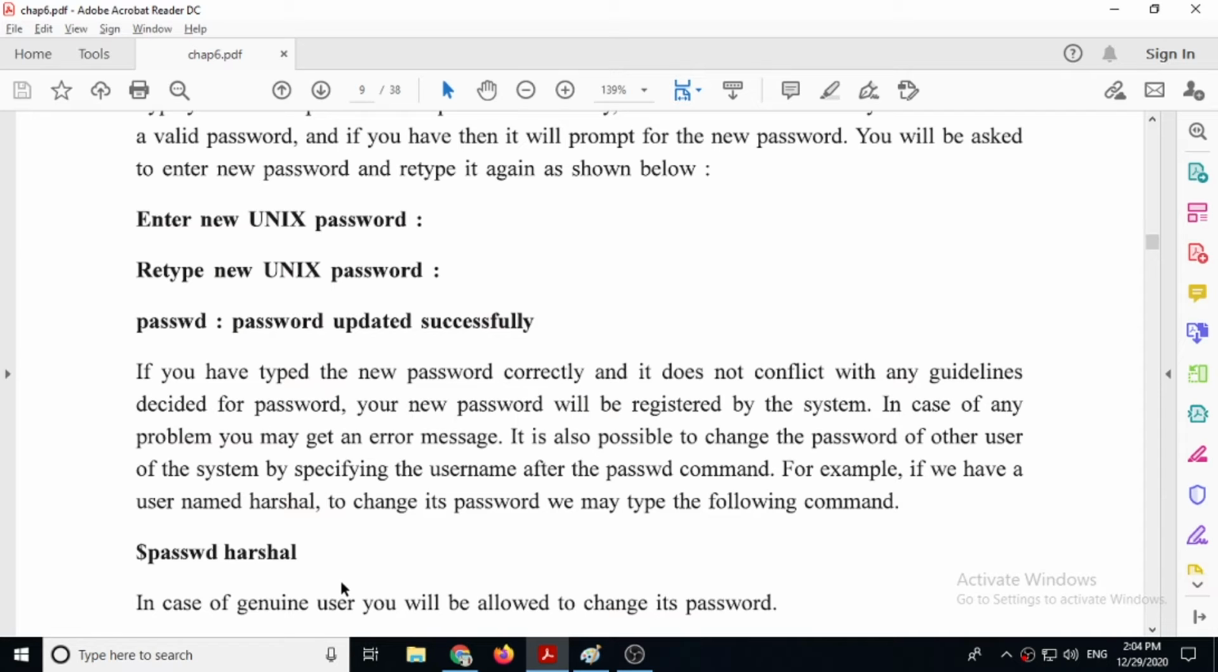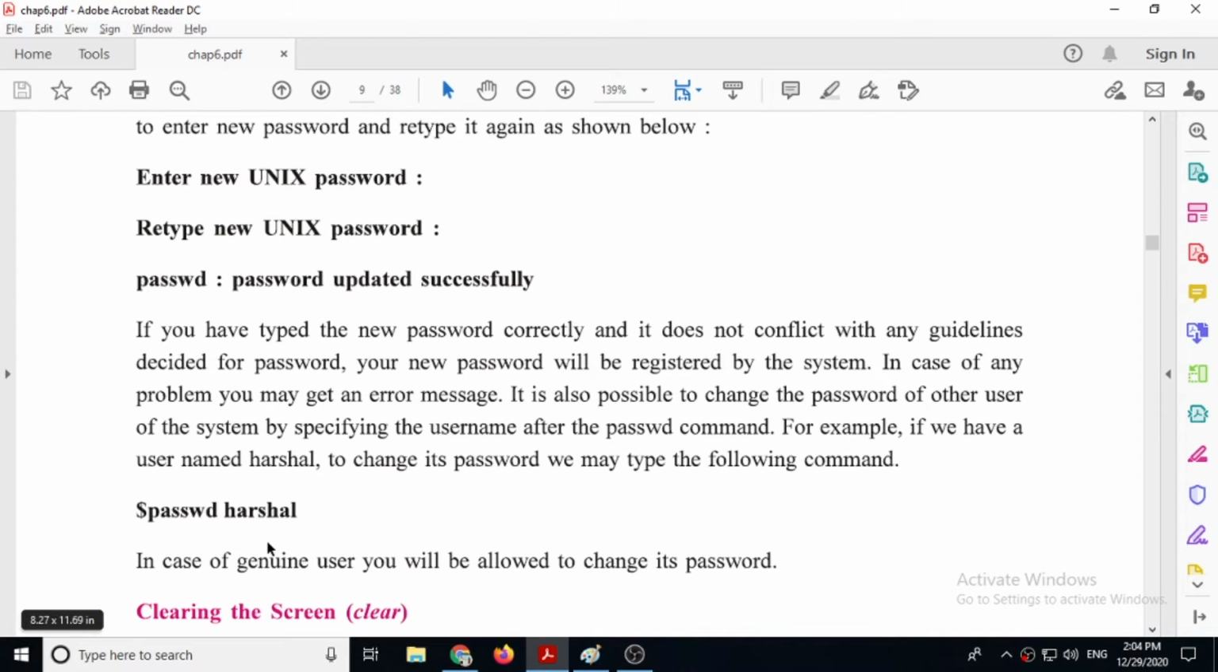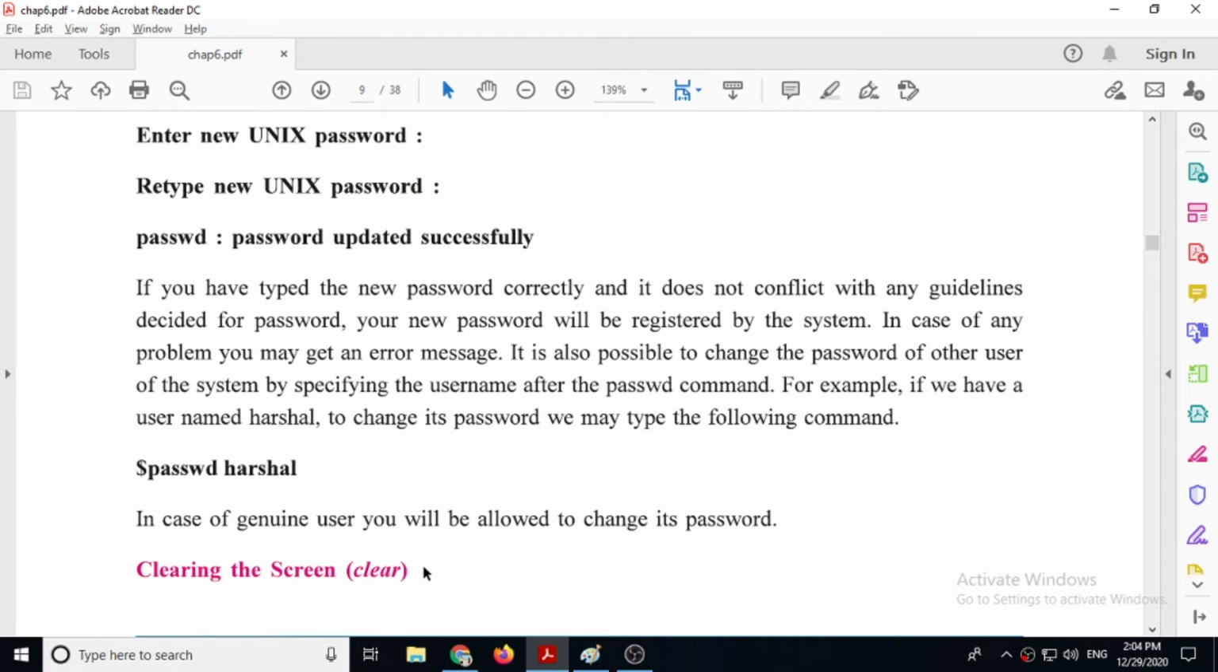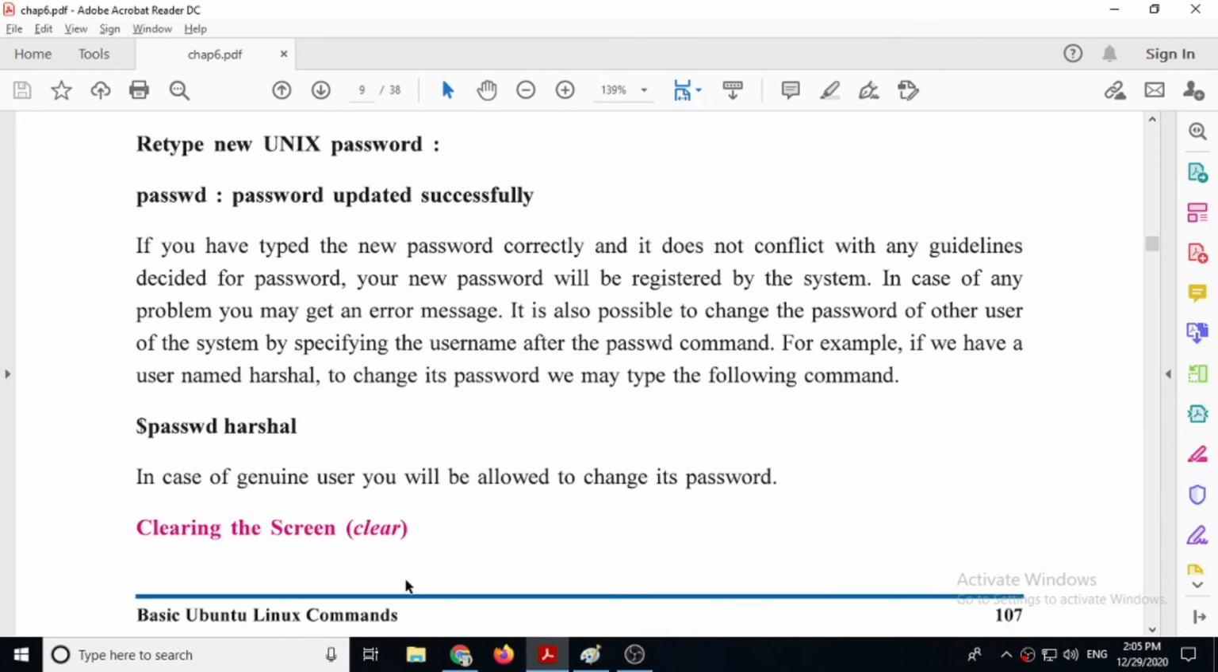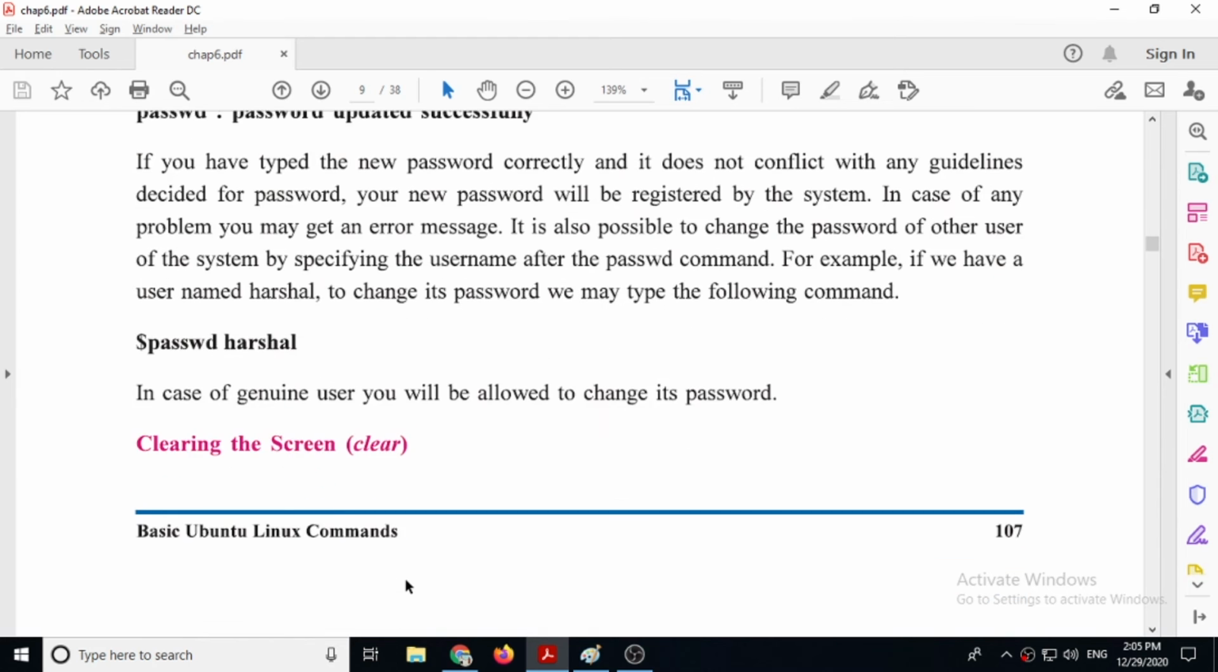Now if you are the administrator user, meaning the main login, and if you want to change the password of any other normal user, then you can also use passwd and then the username. But remember, in the case of a normal user, you will be allowed to change their password without being asked for the old password. Just directly you can make changes because you have administrator power. Then the clear command that we have seen previously. The clear command clears the screen.